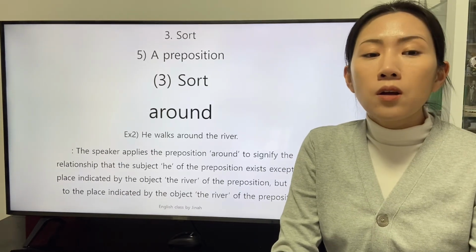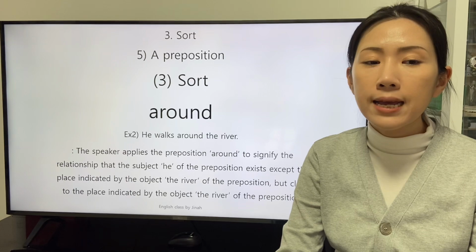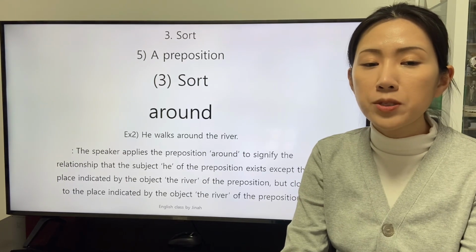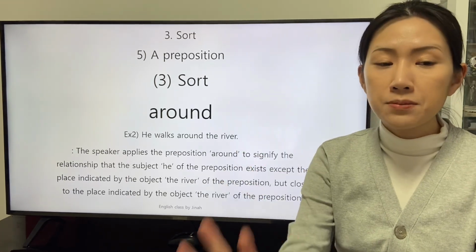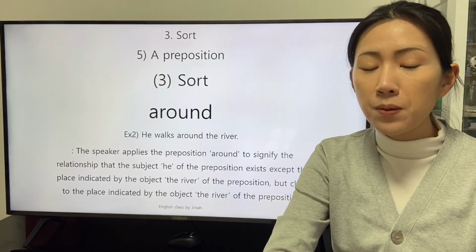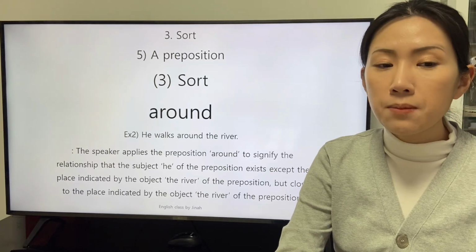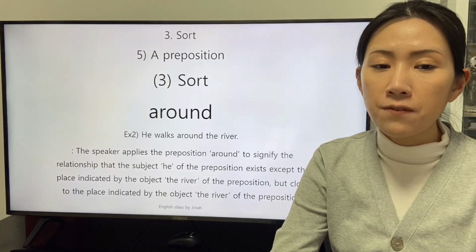The speaker applies the preposition around to signify the relationship that the subject he of the preposition exists, except the place indicated by the object, the river, of the preposition, but close to the place indicated by the object, the river, of the preposition.